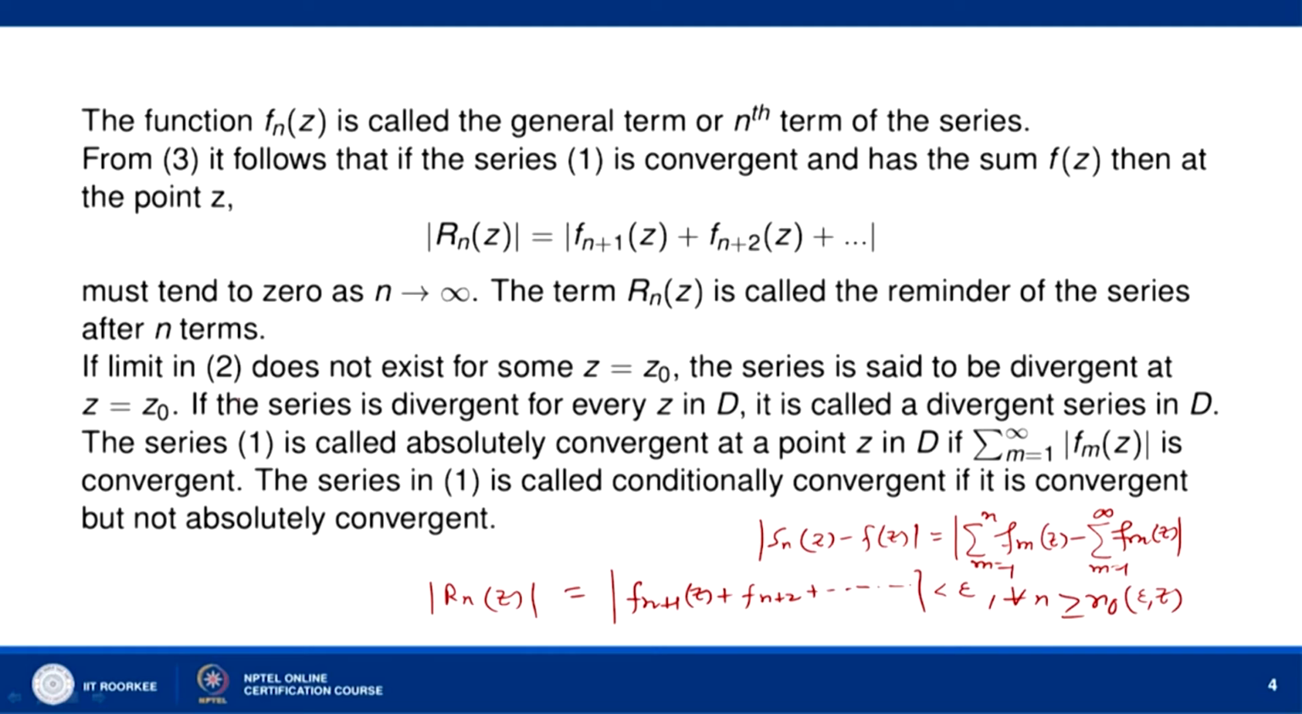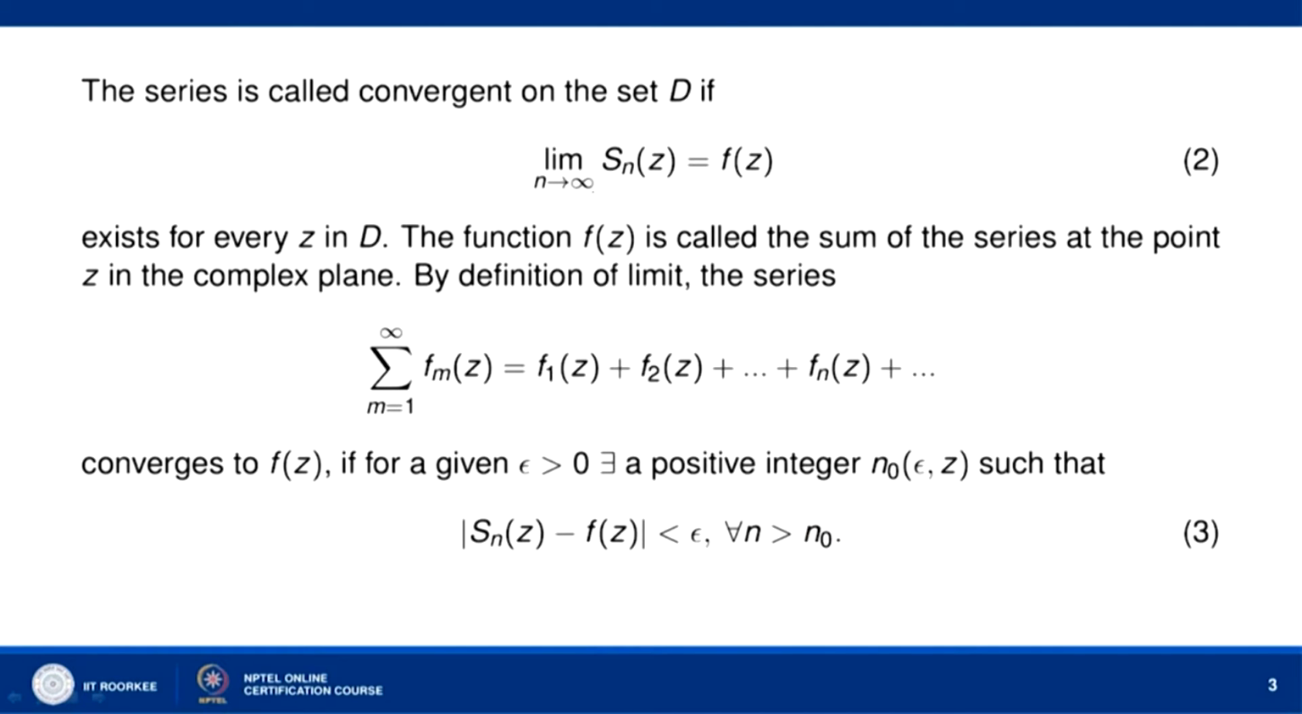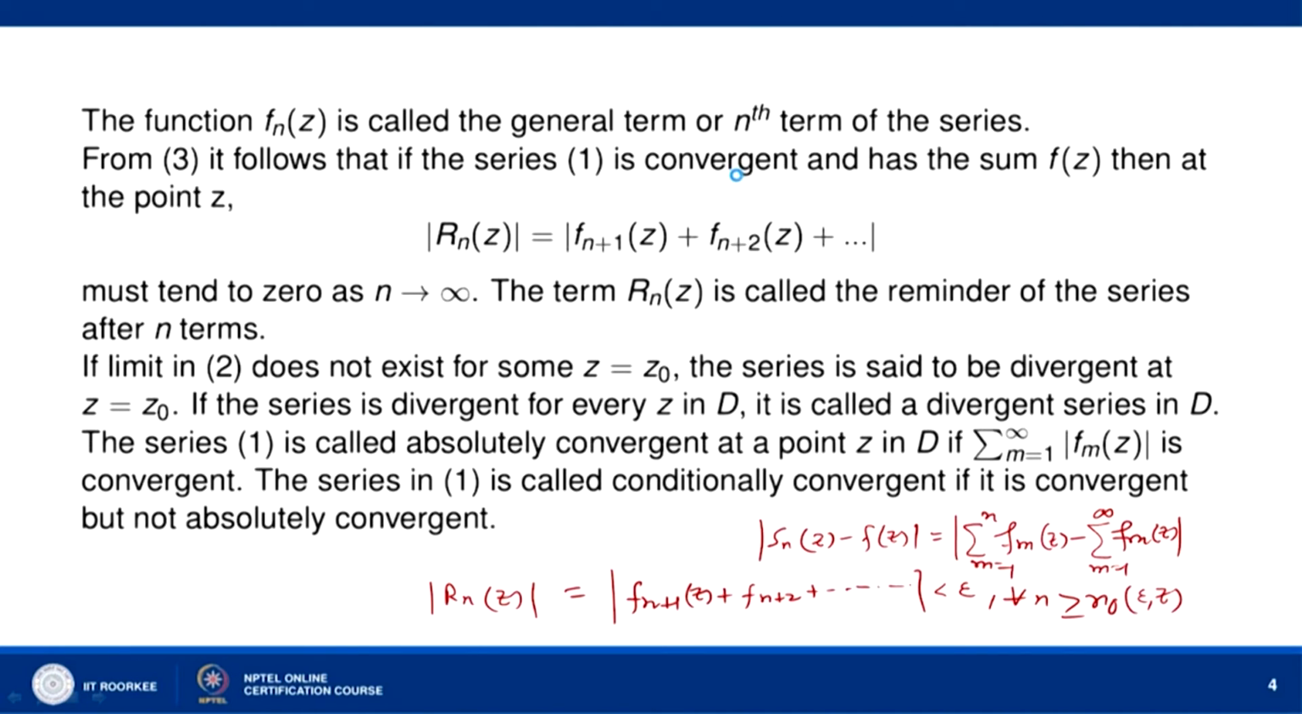Now, if the limit in 2 does not exist for some z equal to z naught, then we say that the series is divergent at z equal to z naught, and if this occurs for every z in D, that is the series is divergent for every z in D, we call it a divergent series in D.